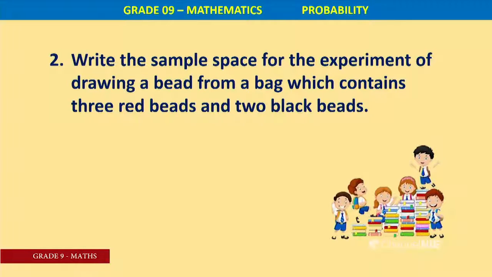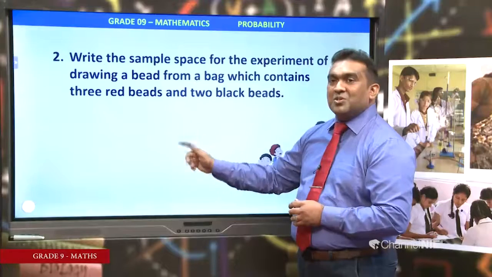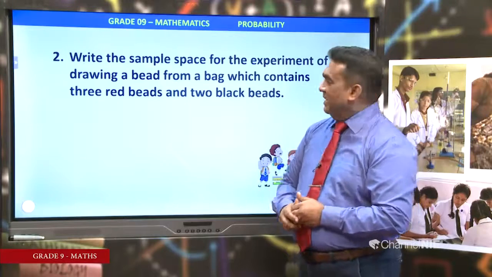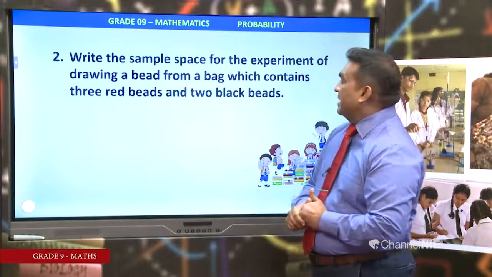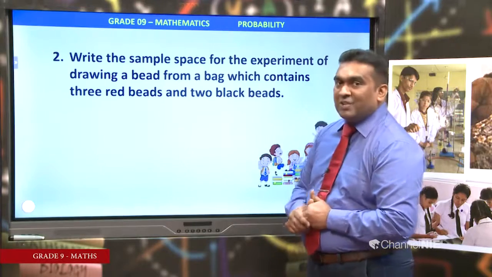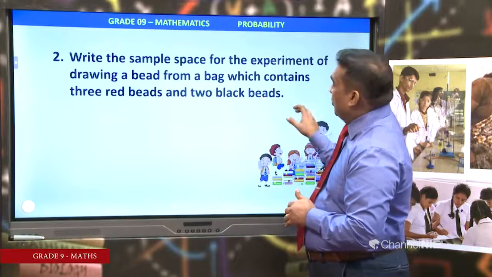Write the sample space for the experiment of drawing a bead from a bag which contains 3 red beads and 2 black beads. How to mark 3 red beads? R1, R2, R3. Then 2 black beads, first one, second one, it means B1, B2.